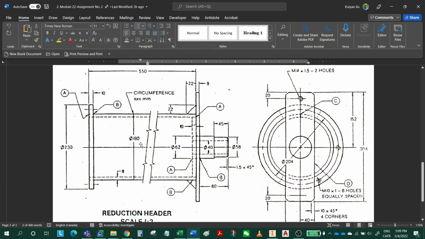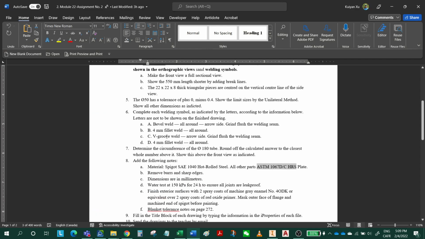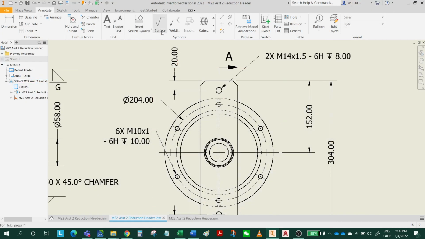For location C, what type of welding? V-groove weld all around, no, arrow side, not all around. V-groove weld, arrow side, ground flush. Okay, click. C is here. All right.